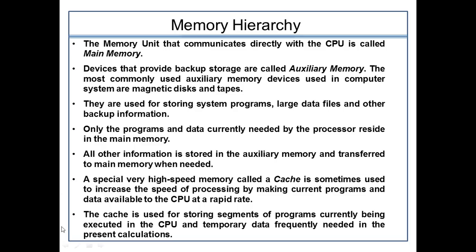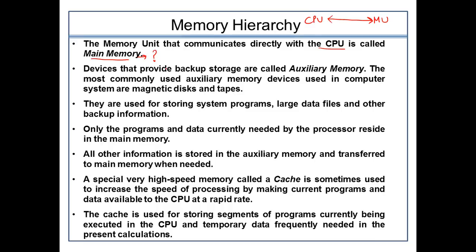So, here is the thing. The very first point is, what is the main memory? Basically, it is the memory unit that communicates directly with the CPU. So we know that there is a CPU and there is a memory unit. When the direct communication takes place, that can happen only through the main memory.